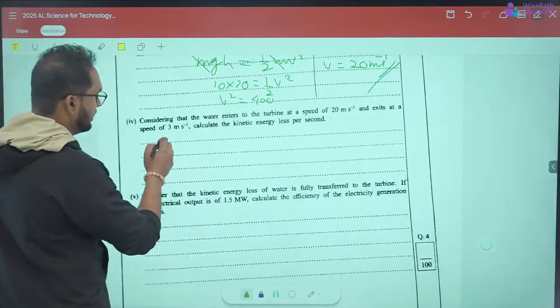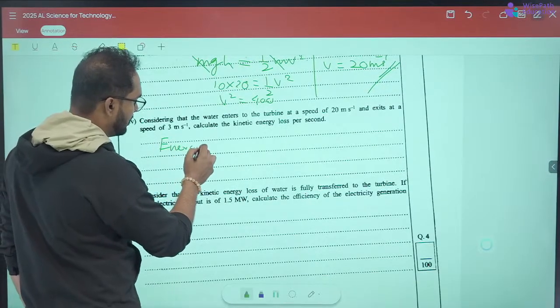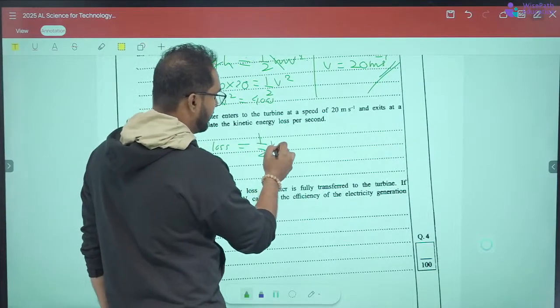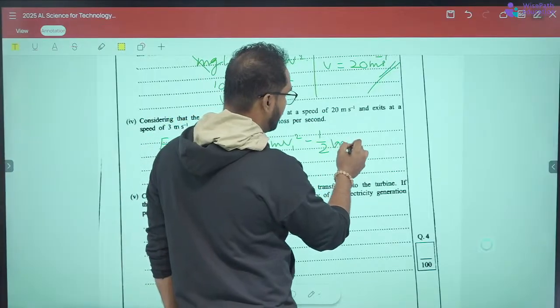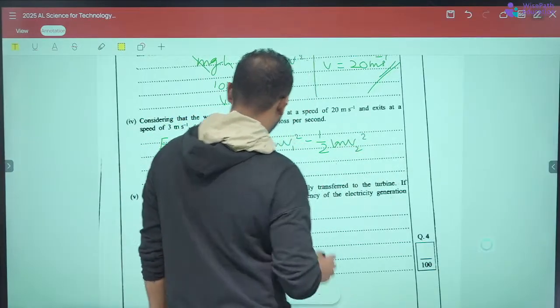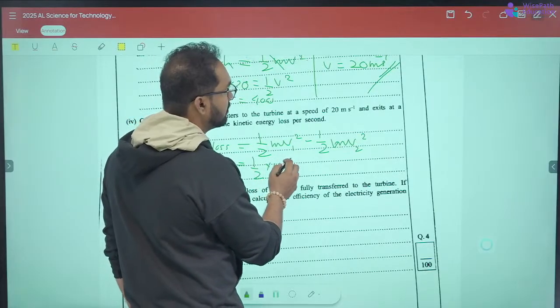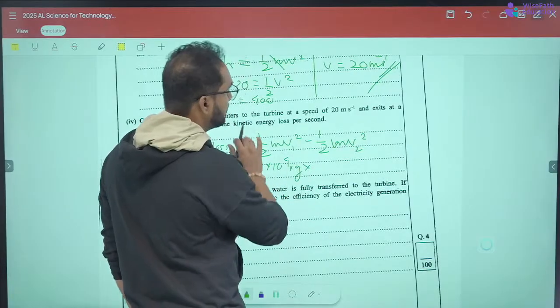It's basically the energy loss is half mv1 square minus half mv2 square. We have to apply half into mass is 10 to the power 4 kilograms,